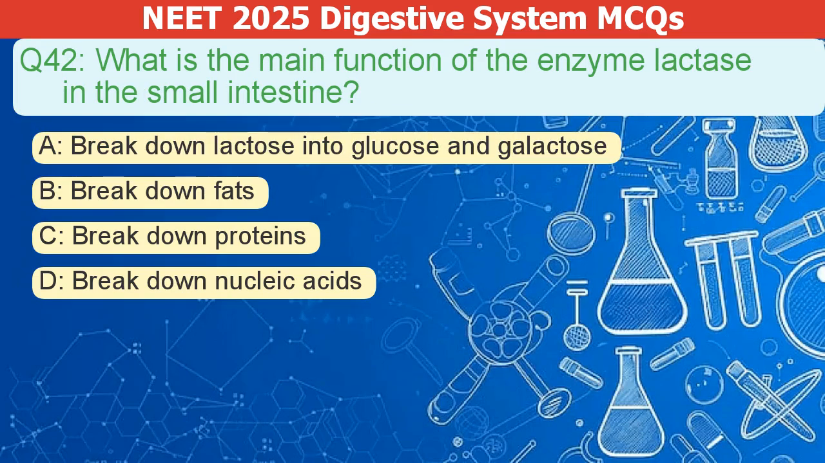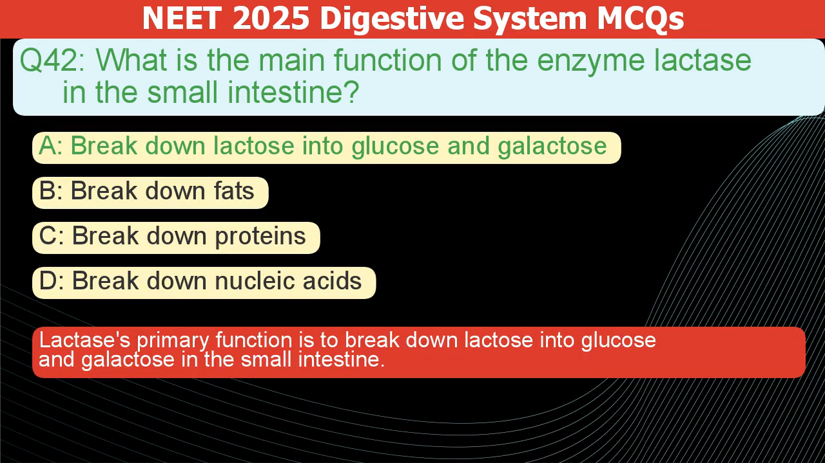What is the main function of the enzyme lactase in the small intestine? A. Break down lactose into glucose and galactose. B. Break down fats. C. Break down proteins. D. Break down nucleic acids. The correct answer is A. Lactase's primary function is to break down lactose into glucose and galactose in the small intestine.